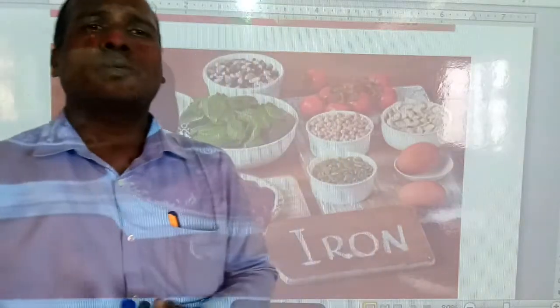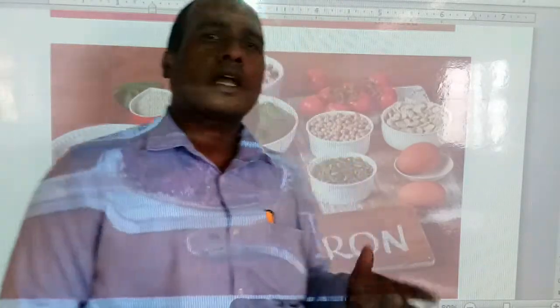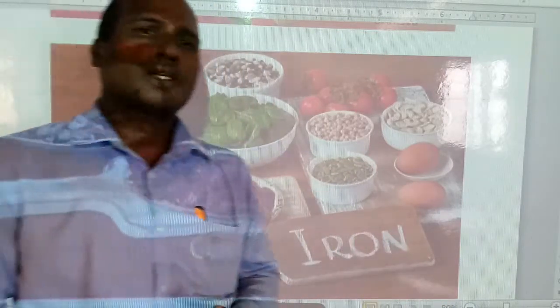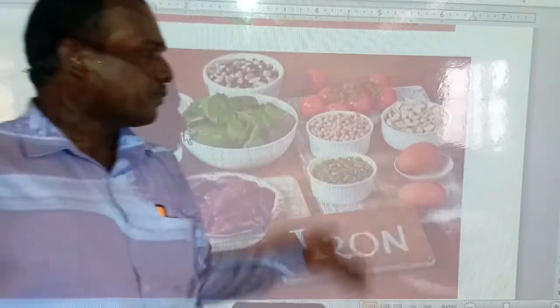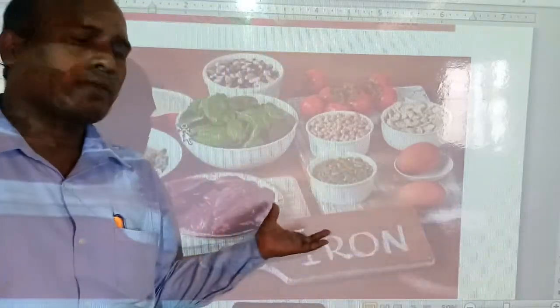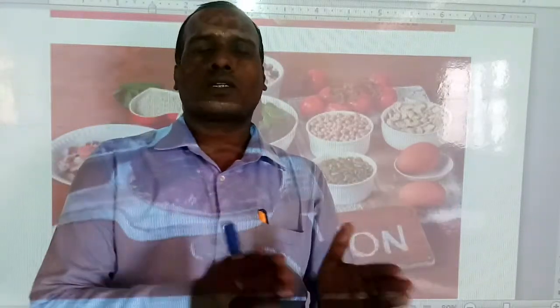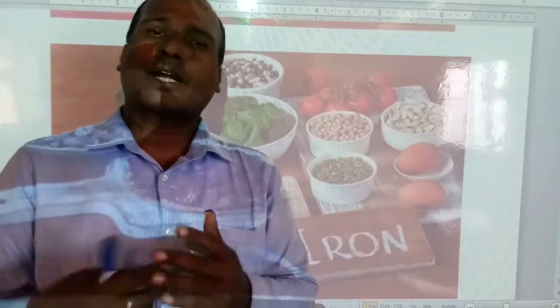Due to the deficiency of iron or hemoglobin, we suffer from anemia. Anemia is a very severe disease, especially in children and ladies. Okay students, these are the things about minerals. Everybody should learn this very carefully, collect what the minerals are and what their deficiencies are, and write it in your notebook.